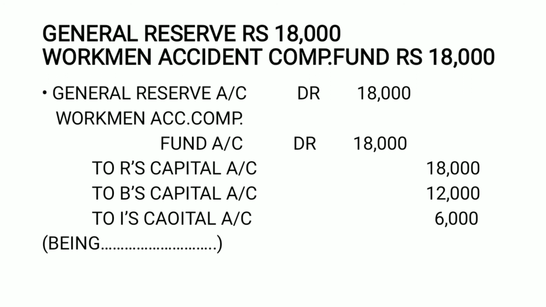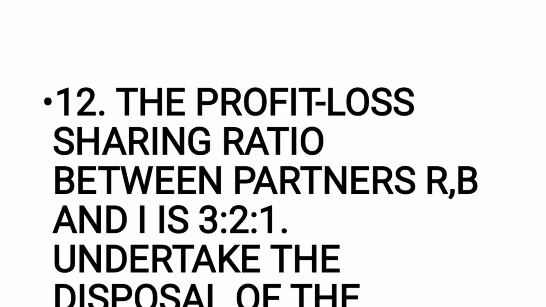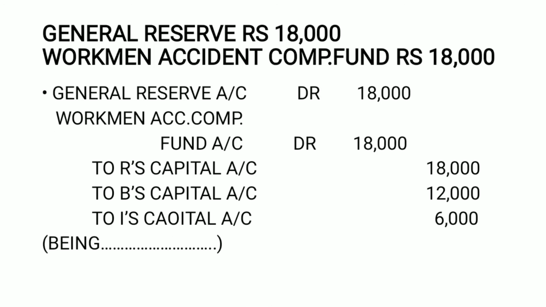The first topic, reserves and credit balance of profit and loss account. There you will see reserve has been debited, workman accident compensation fund has been debited and it has been credited to partners' capital accounts. Who are the partners? R, B and I. What ratio? 3:2:1.